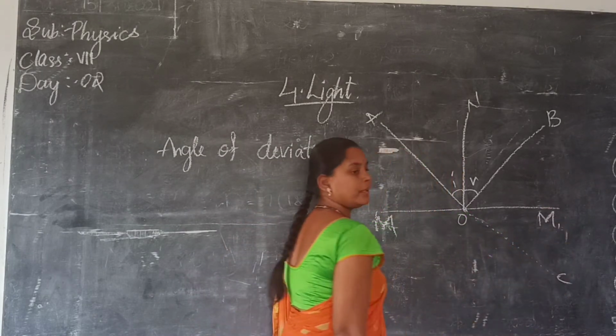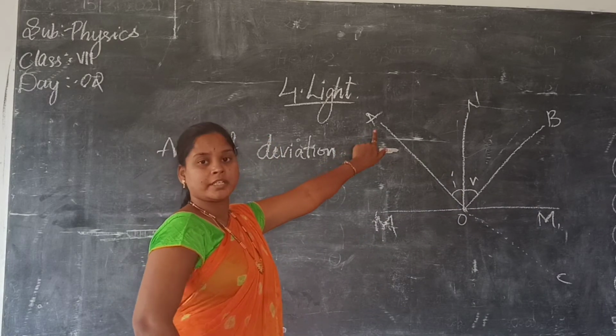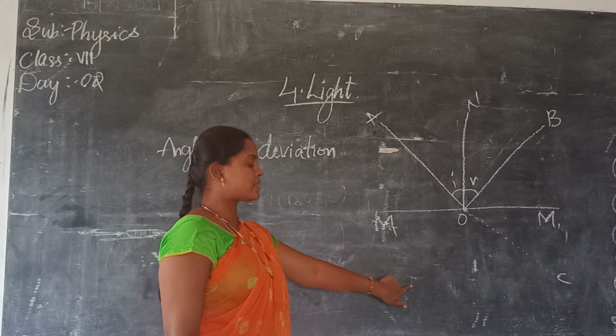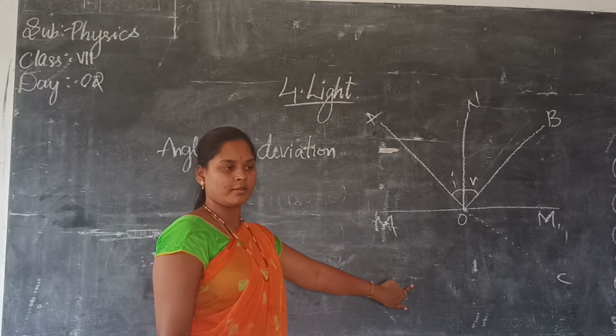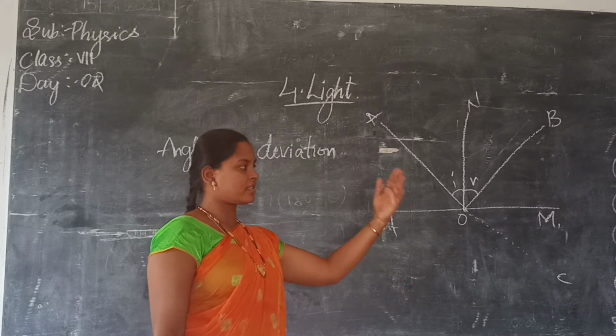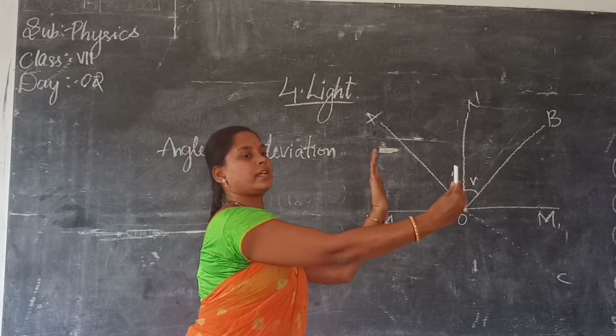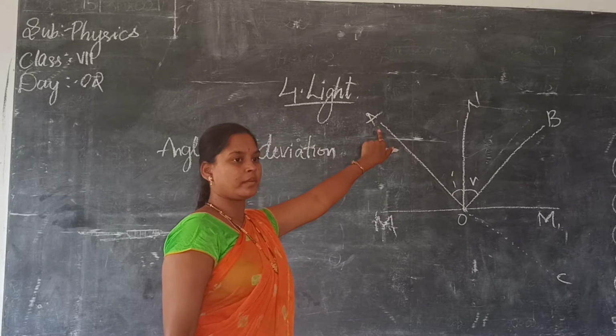So first, if this is a mirror, we consider M and M dash to be the mirror. This is the object here. Where do you see the image? You see the image like this here. The object is here. The image will be on which side? The opposite side. If this is the image, where will the mirror be?